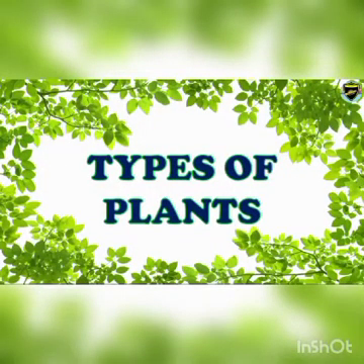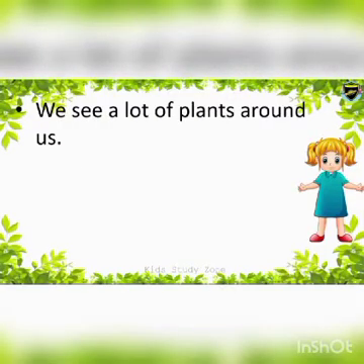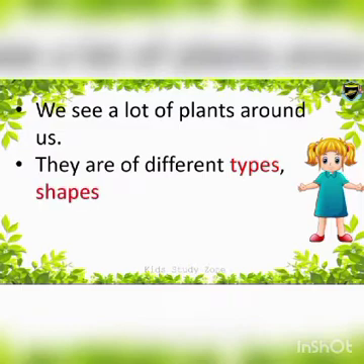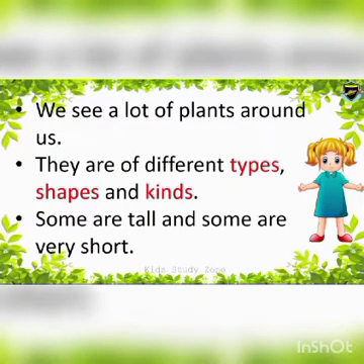Types of plants. In this video, you will learn about different types of plants with the help of examples and pictures. We see a lot of plants around us. They are of different types, shapes and kinds.